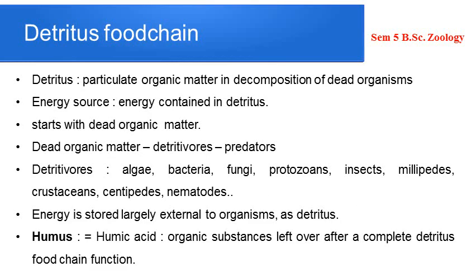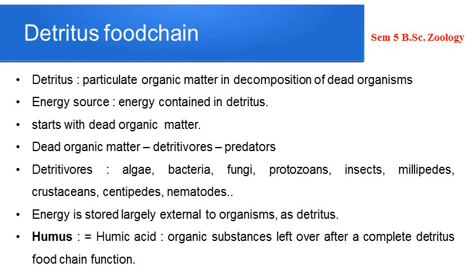Okay, the second type of food chain is the detritus food chain. Now, what is detritus? Actually, detritus refers to the particulate organic matter involved in the decomposition of dead organisms. So, it is actually dead and decaying plant and animal matter. During the decomposition, whatever organic matter is involved in that particular decomposition process is what is referred to as detritus. Okay, detritus is actually the decomposing organic matter.